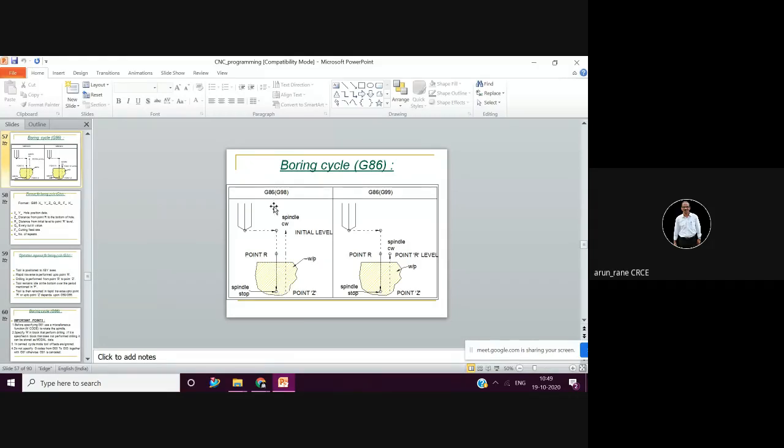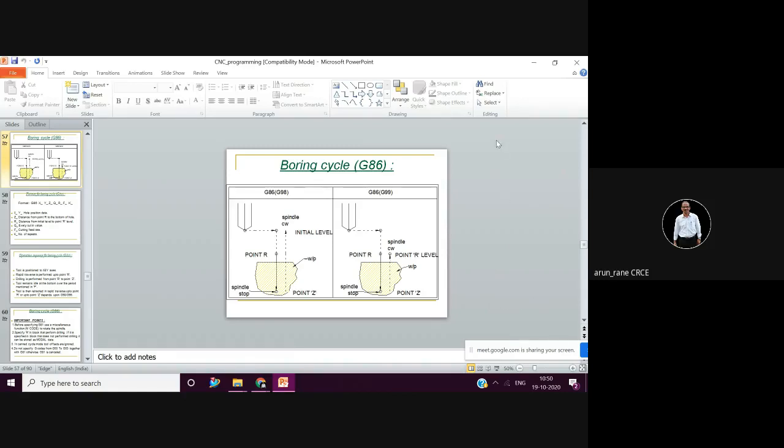So that's why, with any boring bar, the first thing you have to fix is a particular angle, let us say 0 degree, and that is what is called the orientation. So at 0 degree you fix a boring bar, and in 0 degree you ensure that your insert, that is your cutting tool, is in this position.